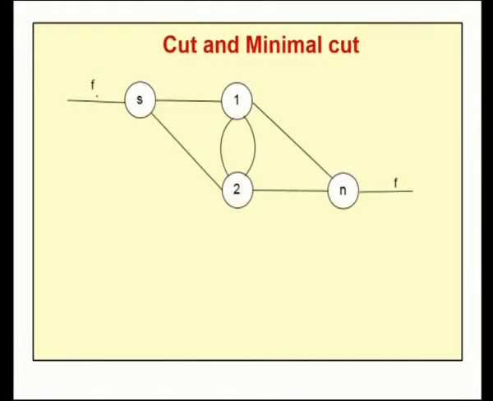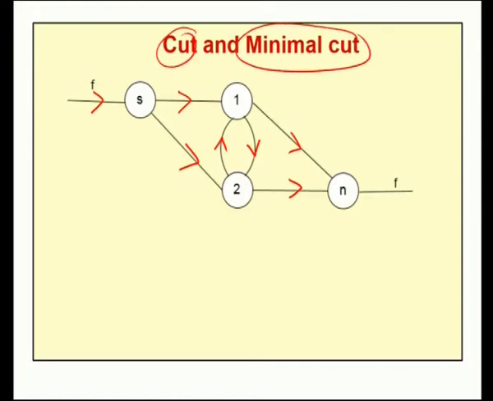For that, consider the given network. Consider a directed network which has source node S and sink node N, and two intermediate nodes. Now, let me explain what we mean by cut and minimal cut.